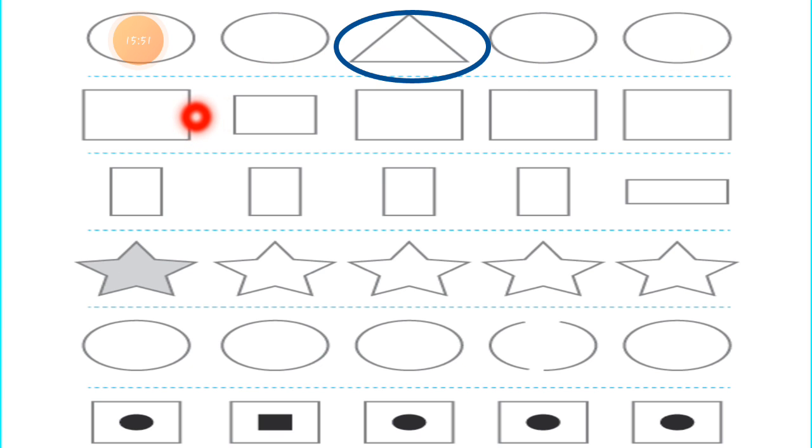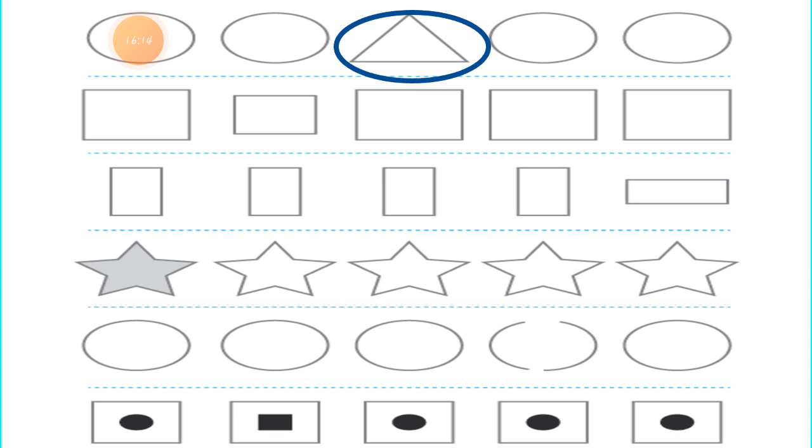Next one, let's move to the second row, which is a rectangle, rectangle, rectangle, rectangle and rectangle. In total there are 5 shapes given and all are rectangles. So how can we choose which one is different? All the shapes are the same, but we have to choose by size.